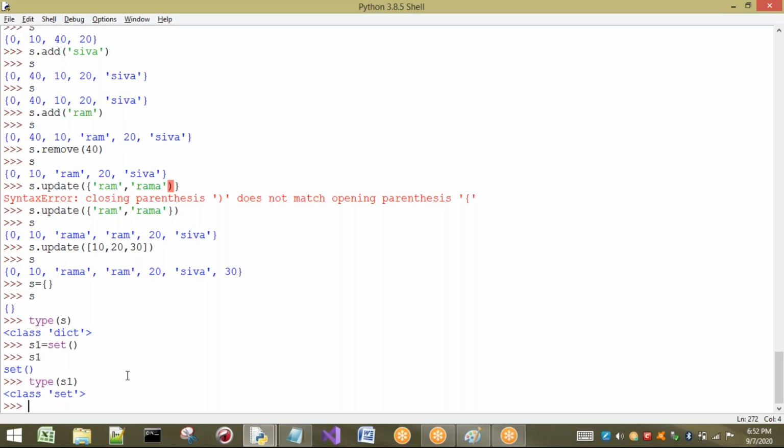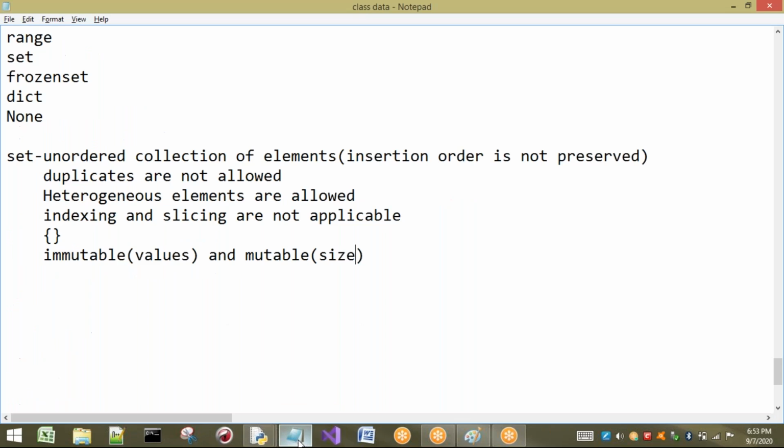But if you write open brackets and closed brackets, we are not going to get an empty set. It is going to be treated as a dictionary, an empty dictionary, but not an empty set. Right. This is about a set. So these points are very important to understand.